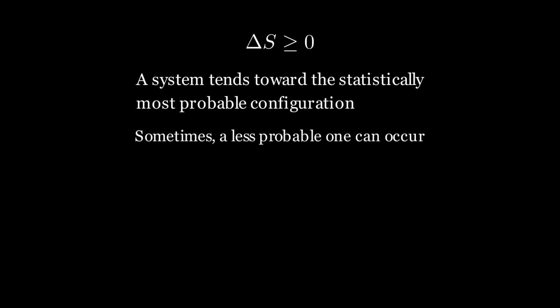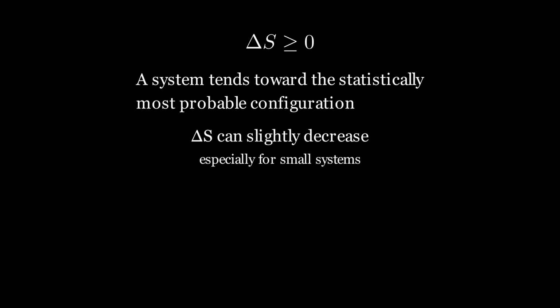Small fluctuations toward lower entropy can occur, especially in very small systems. But for macroscopic systems, a significant decrease in entropy is so improbable that we practically never observe it. Just as with the broken glass, decreasing entropy would require the system to move spontaneously from an overwhelmingly probable macrostate toward an extraordinarily rare one.